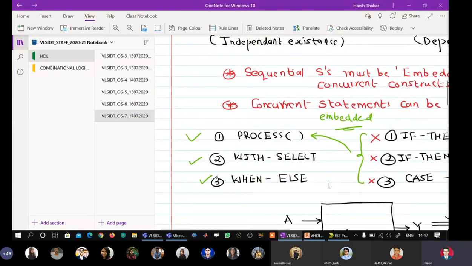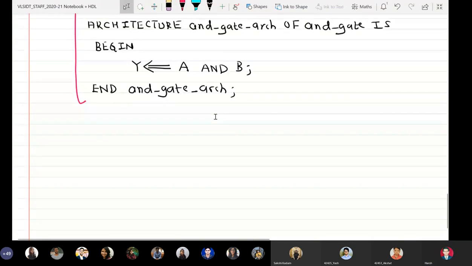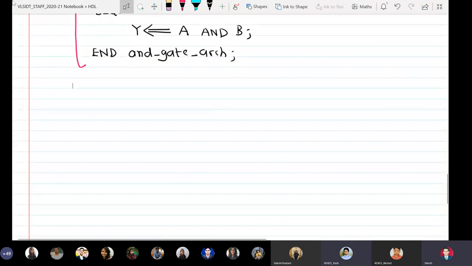We now go back to our OneNote. Is the OneNote screen visible now? Yes, sir. Okay, fine.